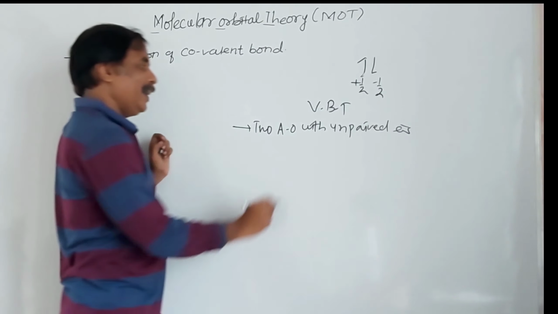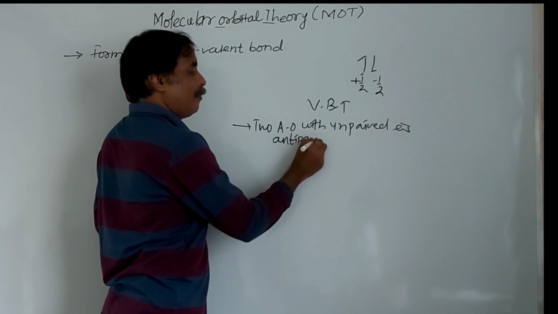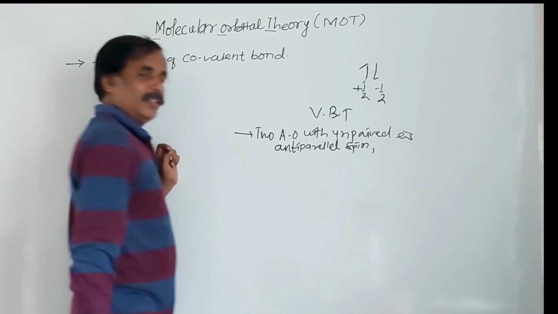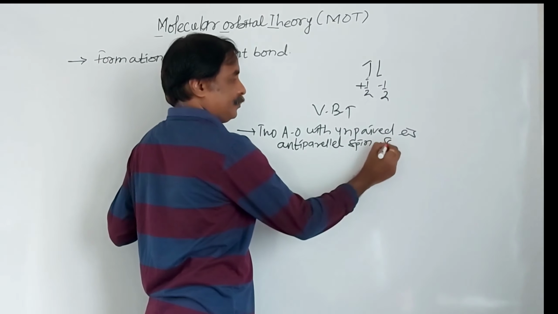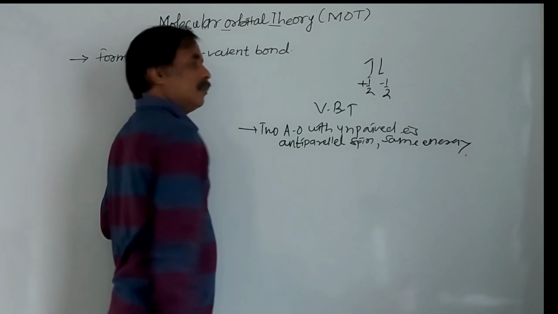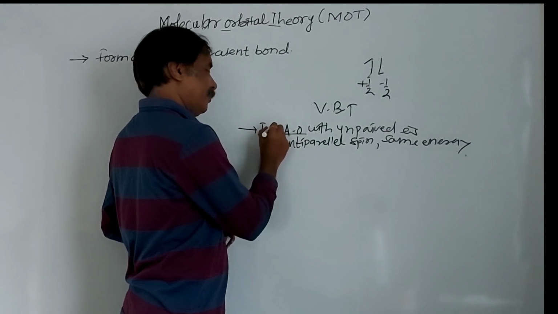Electron spin should be anti-parallel, with the same energy or nearly the same. This is the first assumption, and here two atomic orbitals are required.